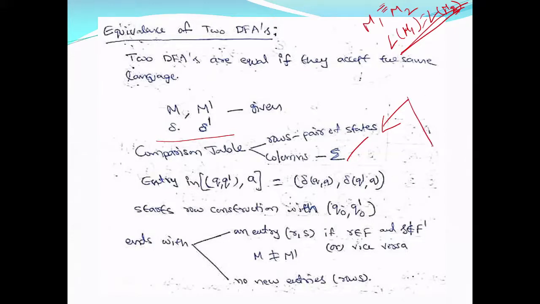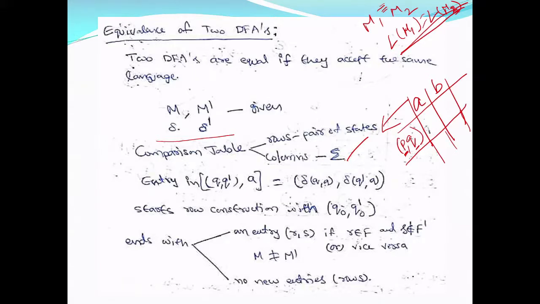So each row will correspond to a pair, for example P comma Q, and each column will be an input symbol: if your input is A comma B, the columns are A and B. If it is ABC, then it will be ABC. If it is 0, 1, 2, it will be 0, 1, 2. The number of columns will be equal to the number of alphabet symbols. Now, the number of rows is not fixed. Each will correspond to a state pair where P is from M and Q is from M dash. That is, the first entry is from the first DFA, the second entry is from the second DFA.